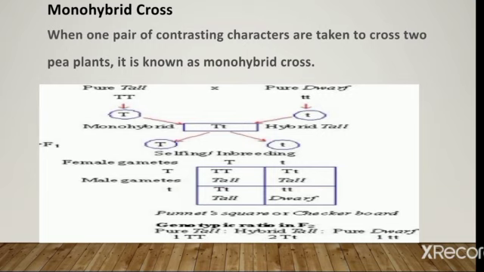Mendel took two plants, one pure tall, that is capital T, and one pure dwarf, that is small t. When he crossed the two different plants, he observed that in the F1 generation all the plants were tall. He then took two plants of the F1 generation and crossed them, and he observed the plants produced in the second filial generation or F2 generation were tall and short in the ratio of 3:1, which means out of 4 plants, 3 were tall and 1 was short. This is a monohybrid cross.